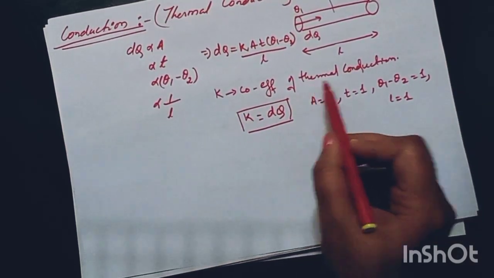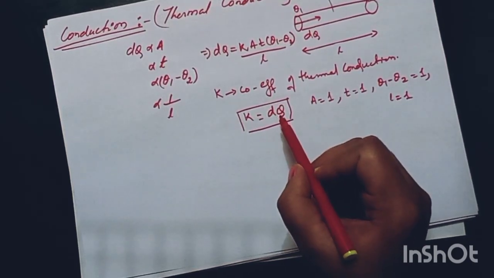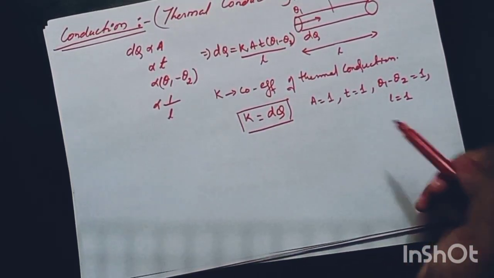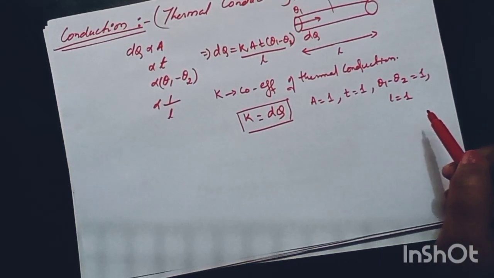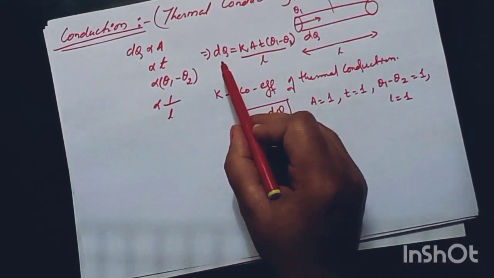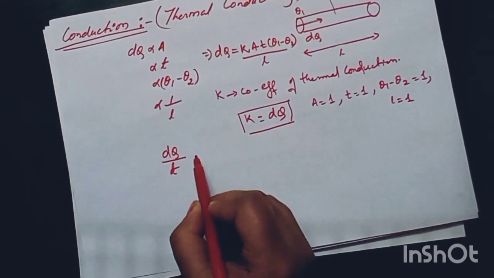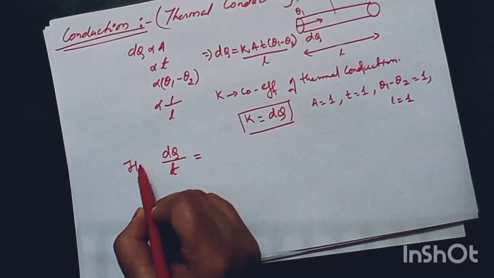So coefficient of thermal conduction is nothing but amount of heat flow for all the unit areas, times temperature difference and per unit length. So if I divide this by t this side, dQ by t is nothing but heat current.